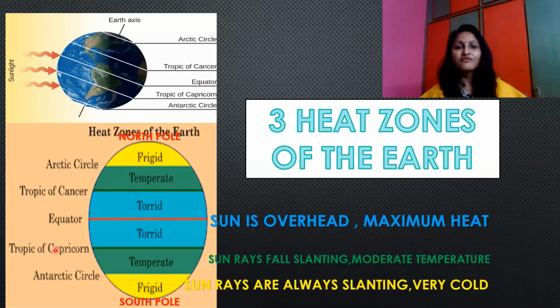The third one, frigid zone. Frigid zone lies between Arctic Circle and North Pole in the northern hemisphere, and between Antarctic Circle and South Pole in the southern hemisphere. The sun rays are always slanting and the sun does not rise much above the horizon in the frigid zone. Always the sun rays are slanting, so it is very cold here and it is known as frigid zone.